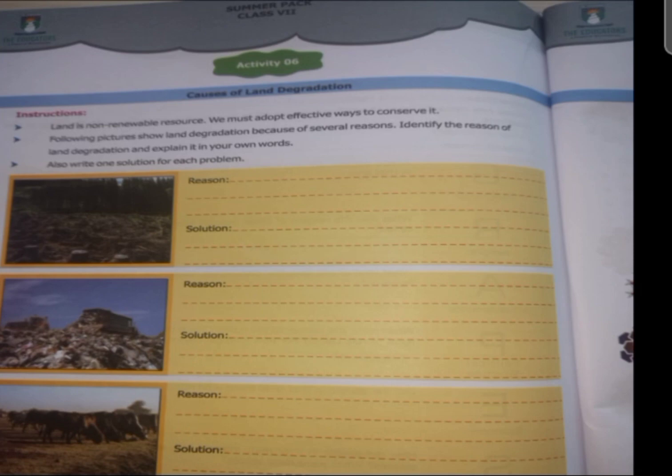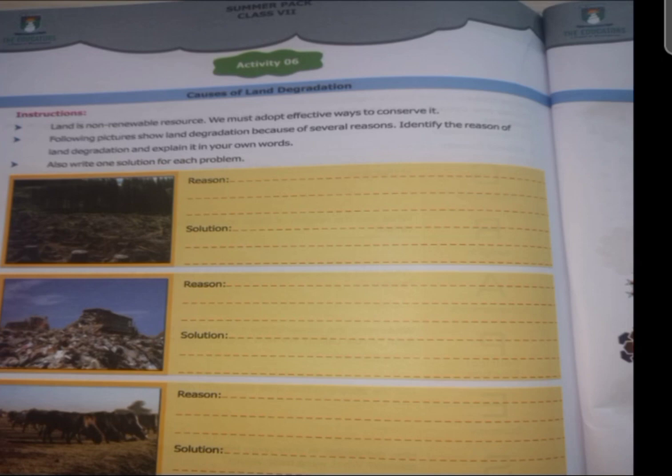We have read in our geography book, unit number 1, chapter number 4, in great detail, that it may be agricultural expansion, urbanization, cutting of trees for wood, and you will suggest solutions for how we can stop it.